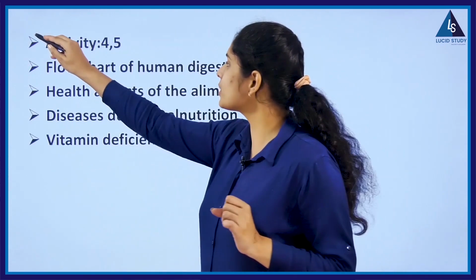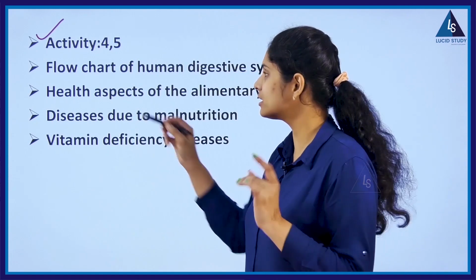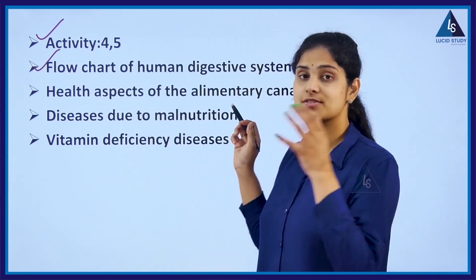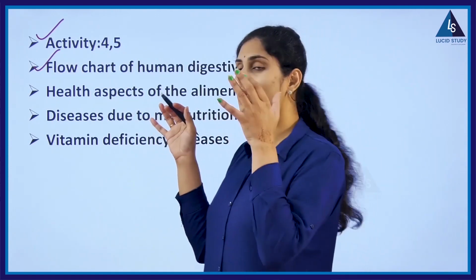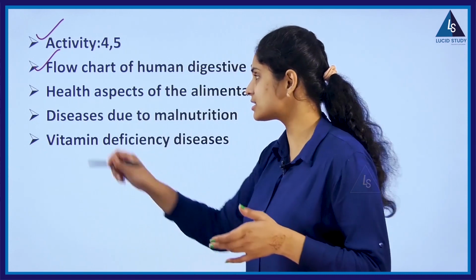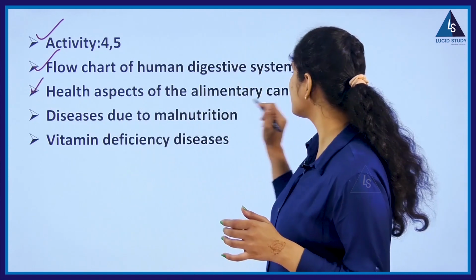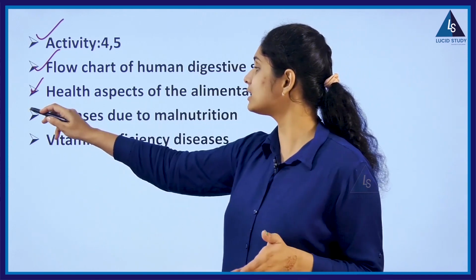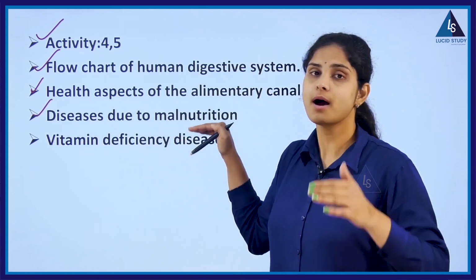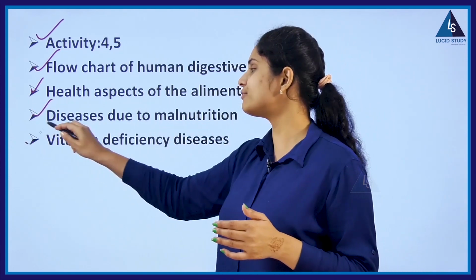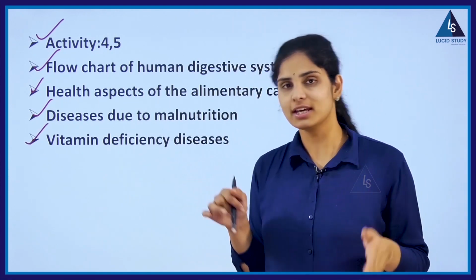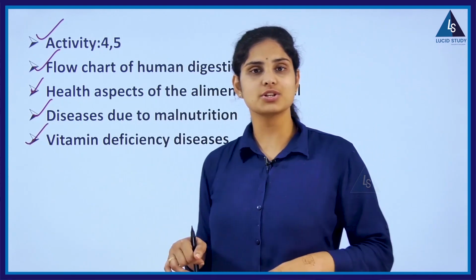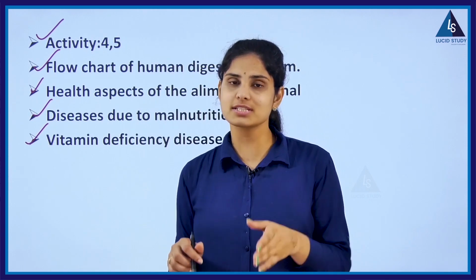We will also talk about activities 4 and 5 here and the flowchart of the human digestive system, what organs are involved in this digestion process. Well, health aspects of the alimentary canal along with the diseases that occur due to malnutrition, and finally the vitamin deficiency diseases. So now let us enter into this concept with the first objective.